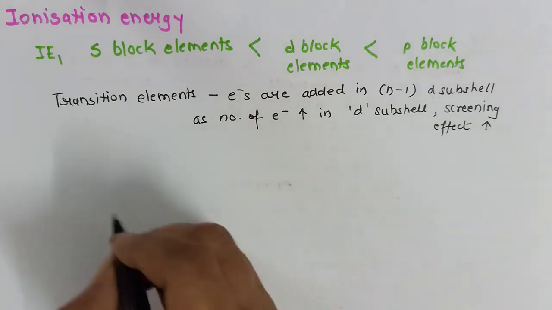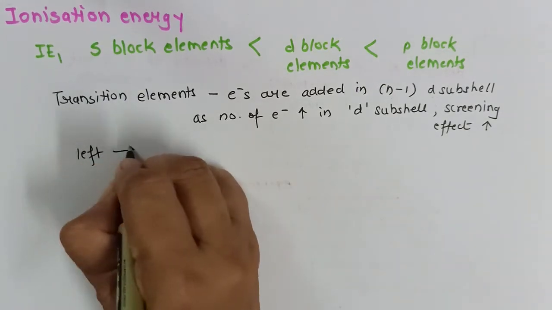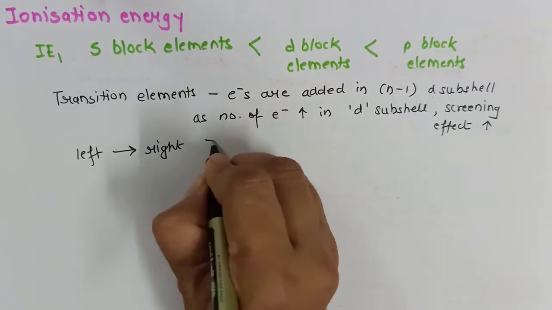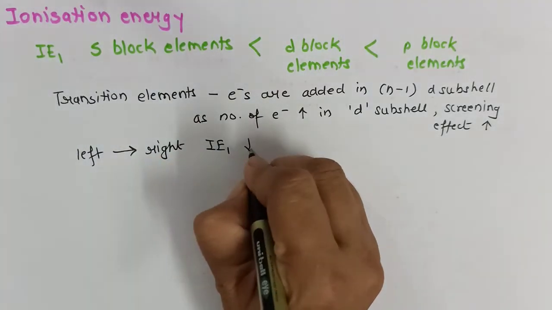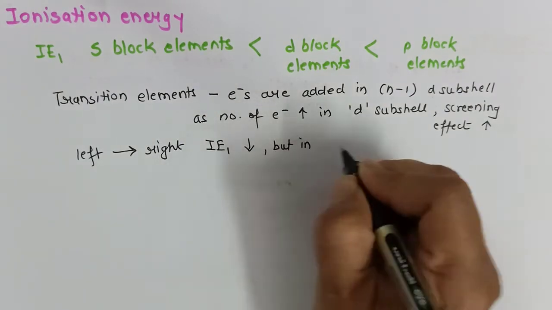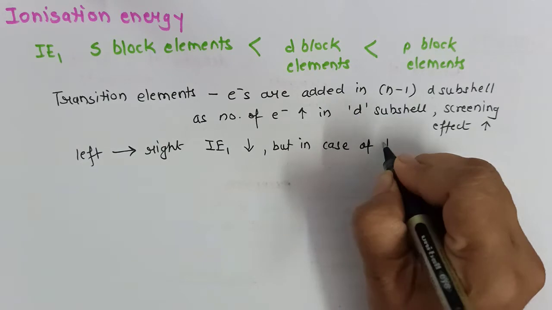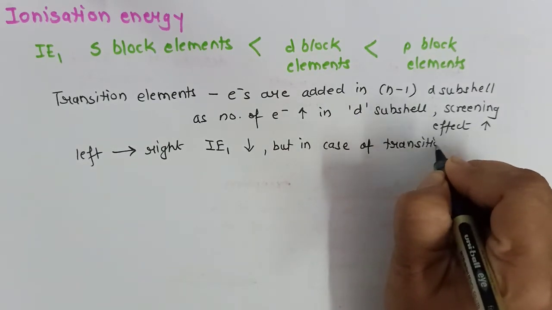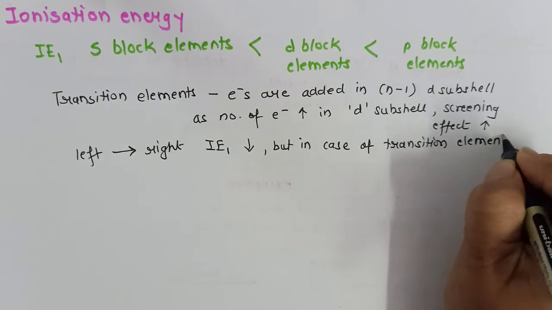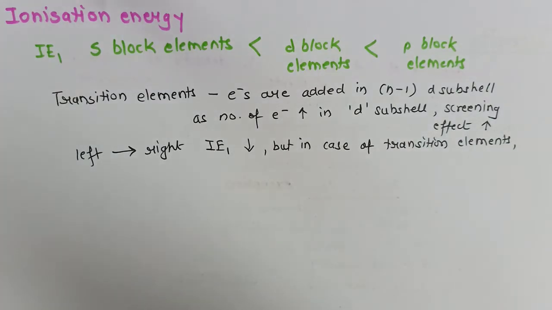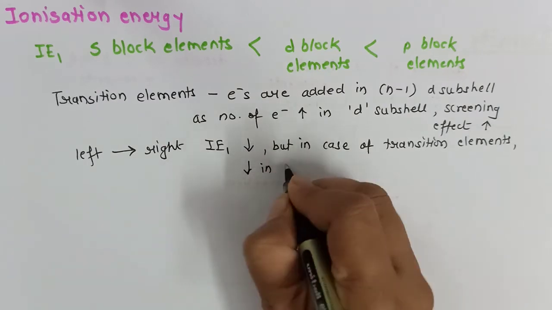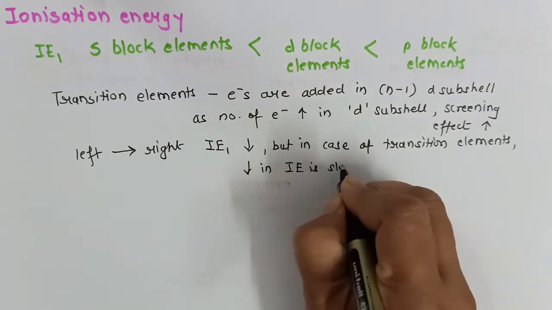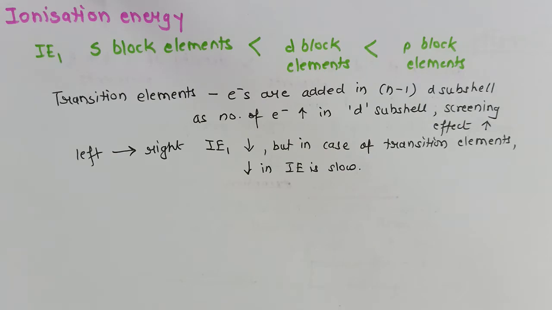But the trend is that as we move from left to right, we know that first ionization enthalpy decreases, but in case of transition elements, this is very slow. The decrease is very slow. Now we have to study many examples in d block elements, their first IP, their second IP, their third IP, and so on. Each and every example will be a question for you people.